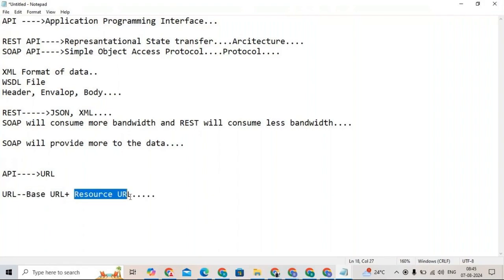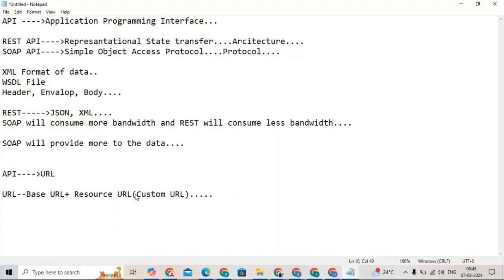The request URL is nothing but a custom URL, because we can build it according to the action we want to perform, whether you want to get the data, update the data or post the data. Depending on that particular action, this resource URL is going to be created. So I can say it is a custom URL.